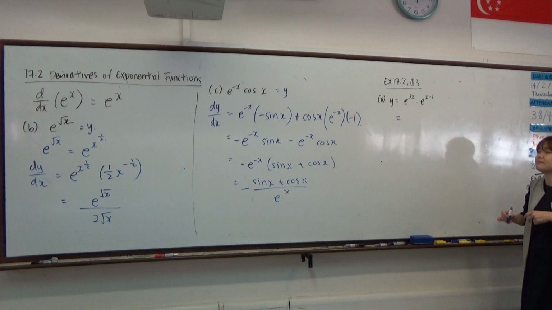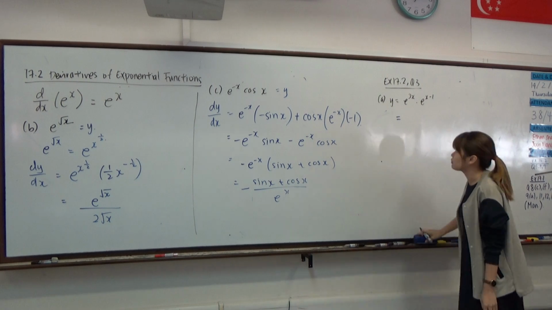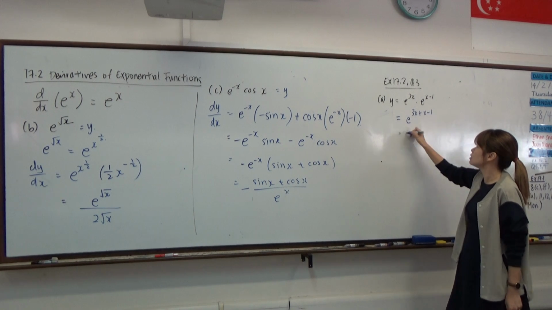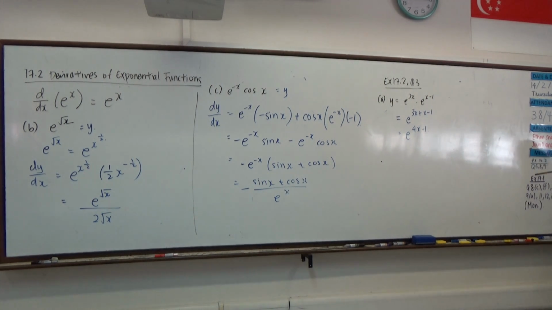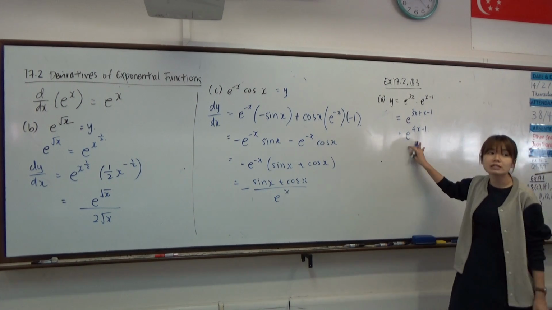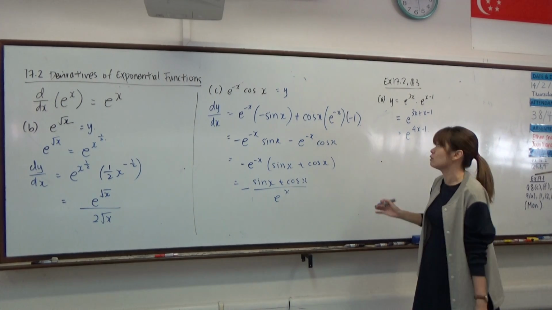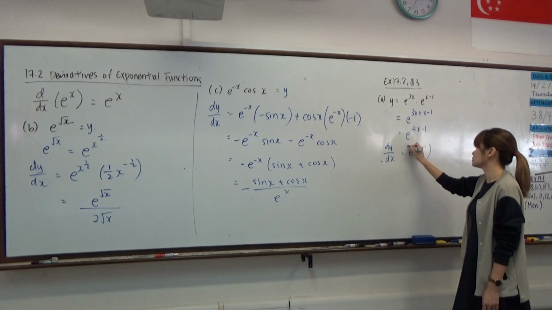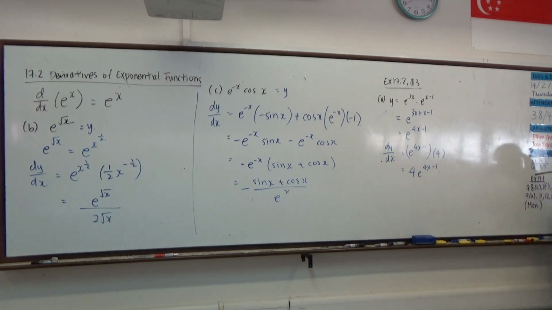No, it is actually a mathematical universal symbol. Okay, so to differentiate this, it will be easier if we combine it into a single base e first. In fact, in this particular question they did tell you to combine it into e to the power of something, into a single base. Because when you combine it this way, it's much easier. You need not do your product rule, although you can also. Okay, so for e to the power of 4x minus 1.